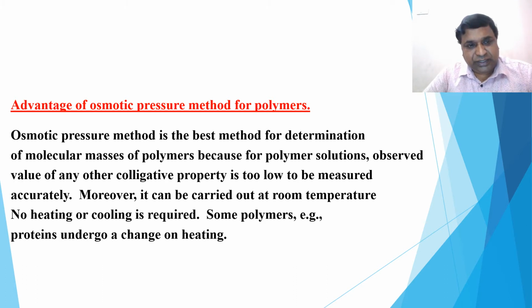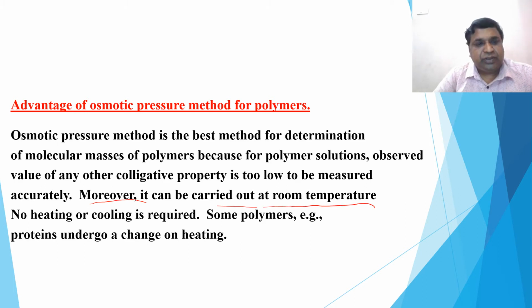Because the osmotic pressure method is the best method for determination of molecular masses of polymers, because for polymer solutions, the observed value of any colligative property is too low to be measured accurately. Moreover, it can be carried out at room temperature. So osmotic pressure measurement can be done at room temperature. Therefore, no heating or cooling is required.